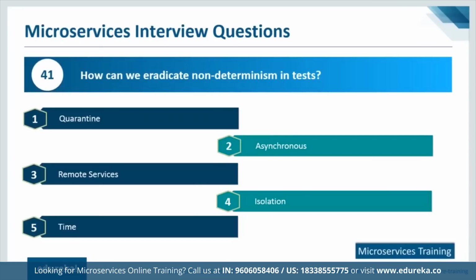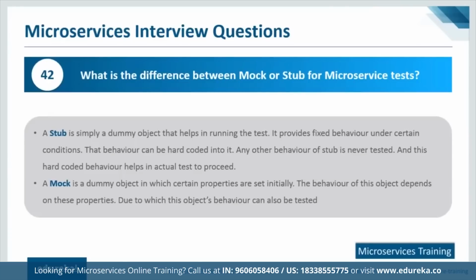Here too you use something called a stub, which are predefined inputs or predefined modules that can be used. As we move further, we'll be discussing that as well, so you'll have a clear understanding of these terms. So, remote services and isolation can again be dealt with, in terms of determinism or non-determinism, by using stubs. As we move further, let's discuss stubs and you can relate to these terms as well. Time. Time can be a constraint because you're talking about applications that run for different times. But yes, a pseudo time is generated for certain applications, and the non-determinism can be taken care of.